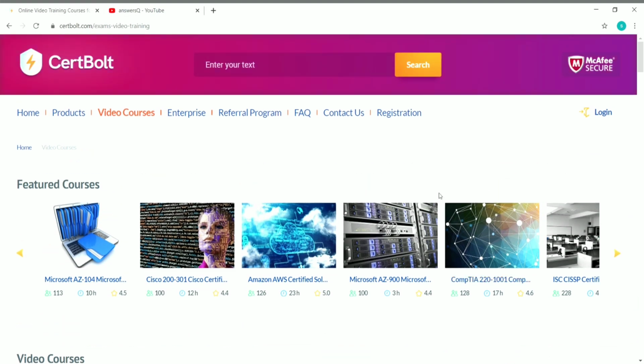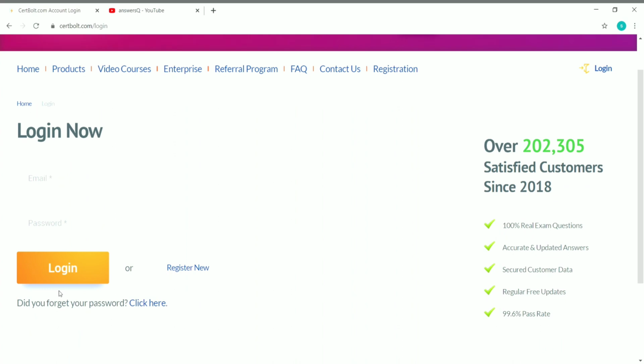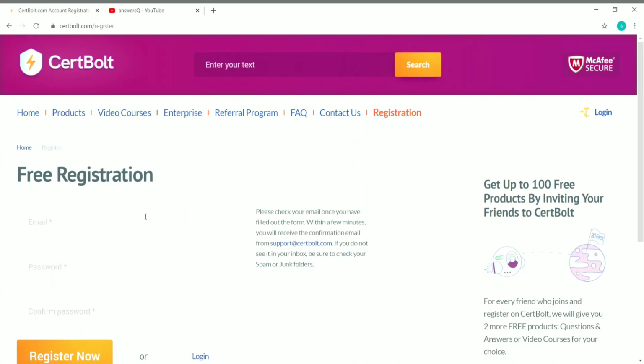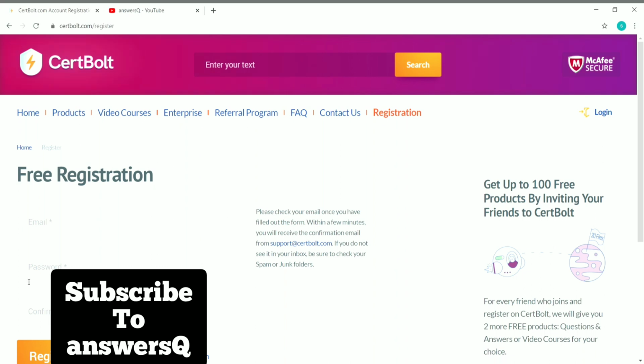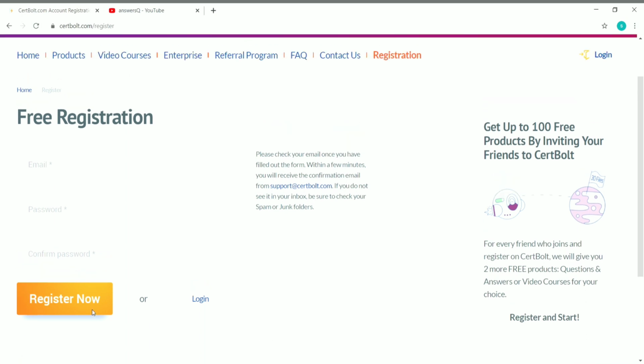So the first step is to create an account in CertBolt. So first let's do that. Click on login here. If you already have an account, you can give your email ID and password and login. If you are coming here for the first time, click on register new, and you will be taken to a page like this in which you have to give your email ID, password, and confirm your password again and click on register now. So let me log into my account and catch up after that.